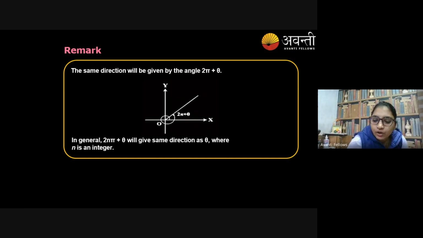If we are talking about 2 pi plus theta, 2 pi means 360 degrees. Actually, I need cooperation from everyone so that I know the students are listening to me.